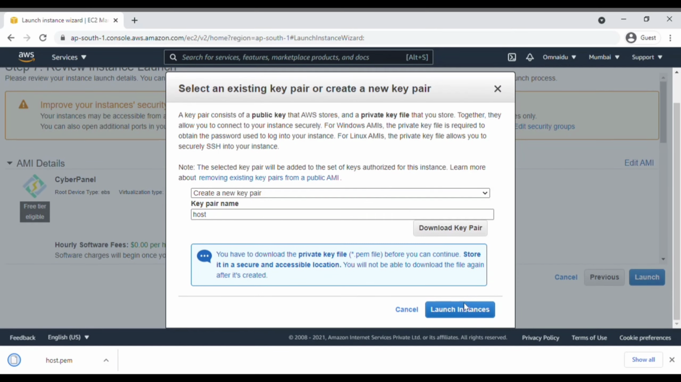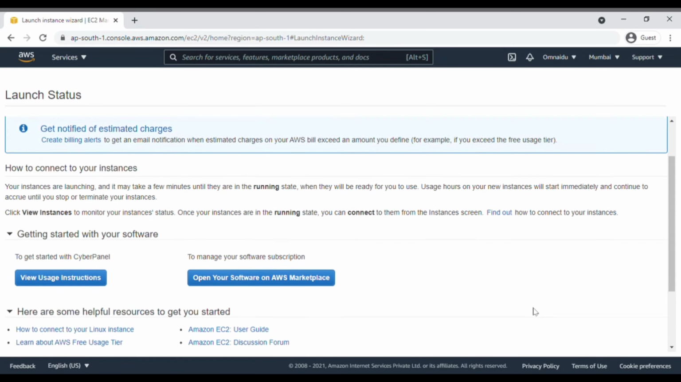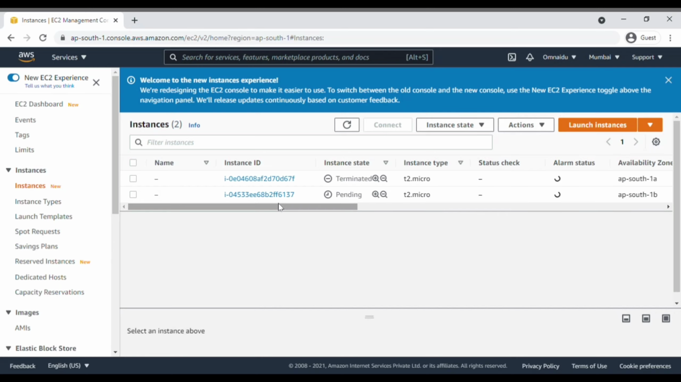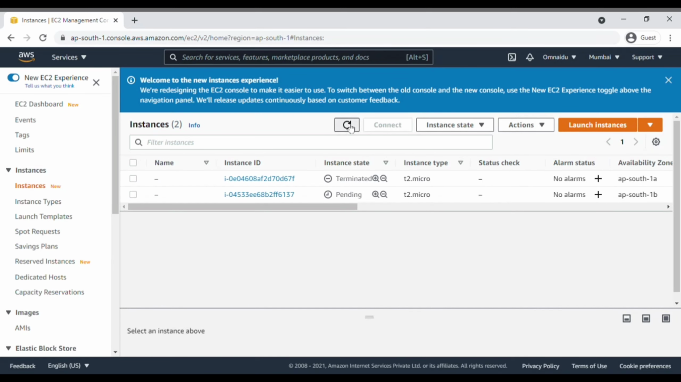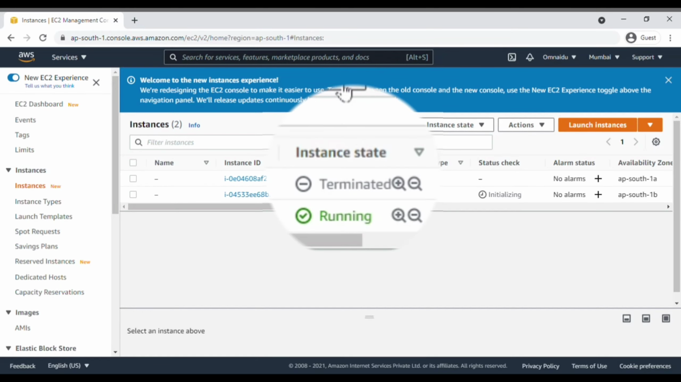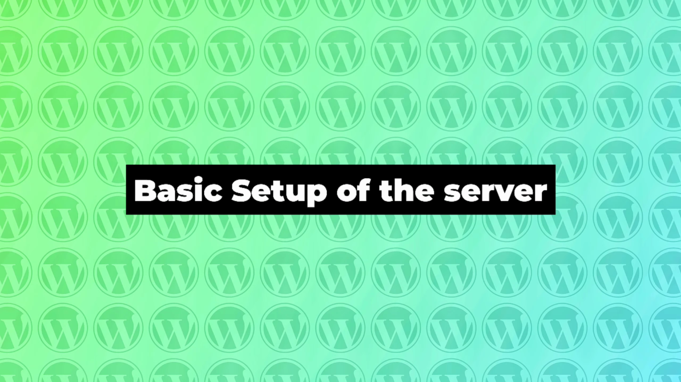Now we have successfully launched our server. After that, simply scroll down and click on view instances. Now wait for 2 to 5 minutes and make sure that your server is in running mode. Now let's move to the next part. In this part, we are going to do the basic setup of our server.